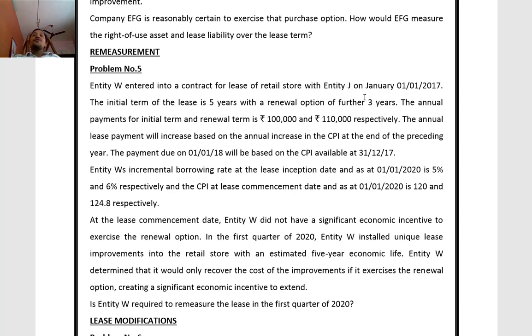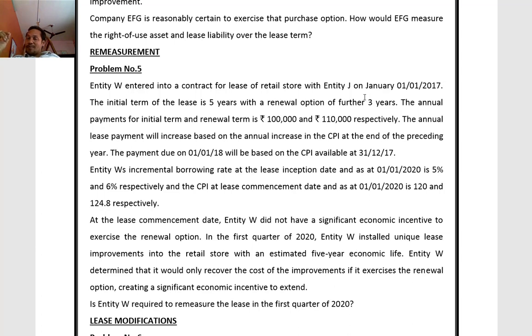Now, by the end of 3 years, what is the balance liability? What is the balance of right of use asset? We have to arrive at it. So the first step is the initial measurement of lease liability and ROU asset.